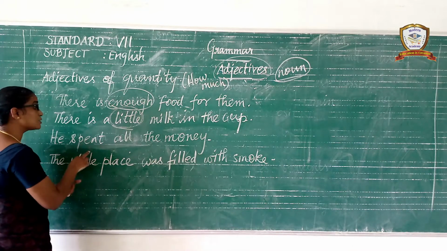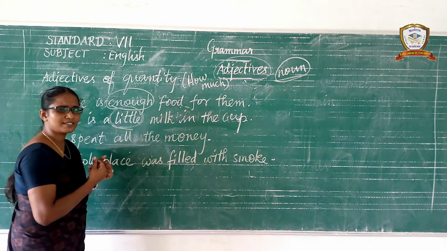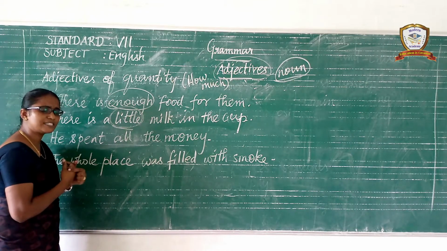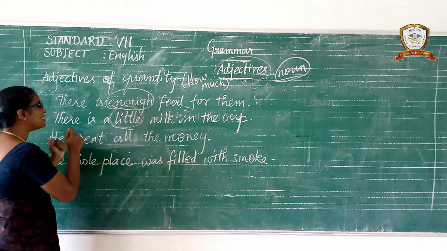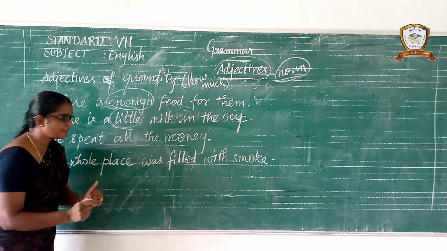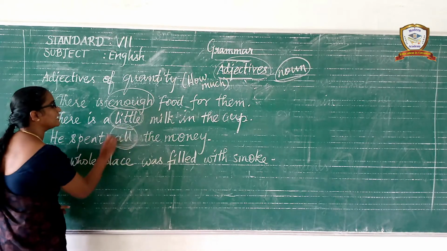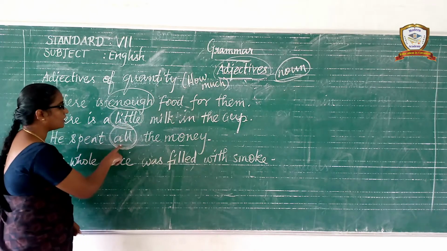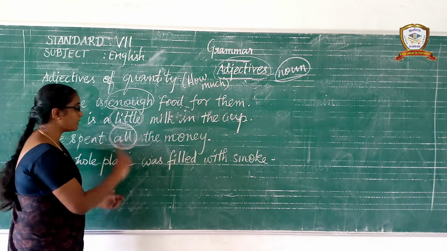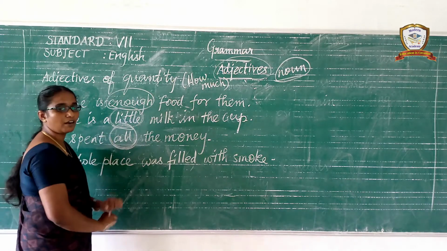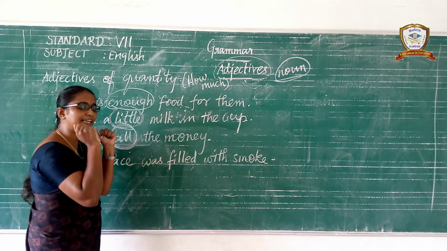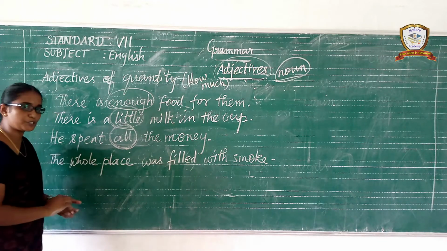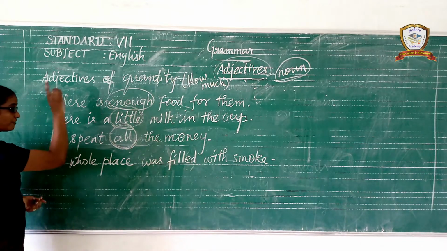And the next one, he spent all the money. Understand? Which word provides the answer to the question how much? How much did he spend? He spent all the money. This word provides the answer to the question how much. All is an adjective. Keep in mind. All the money. How much money did he spend? He spent all the money. The word which provides the answer to the question how much is called an adjective of quantity.